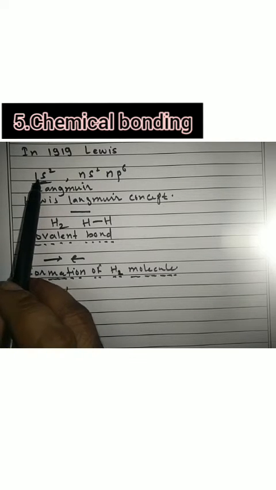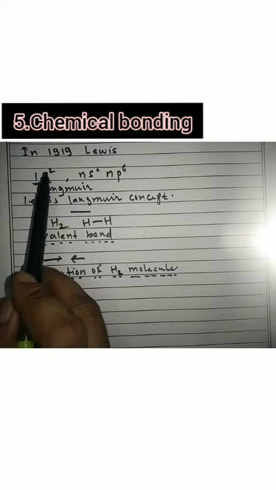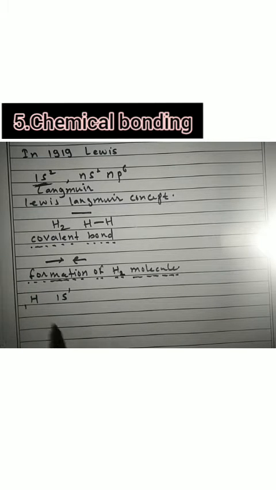Here hydrogen has only one electron, so it requires one more electron to acquire the configuration 1s2. So this hydrogen atom will approach another hydrogen atom, which also has atomic number 1 and electronic configuration 1s1. These two hydrogen atoms approach each other to form the hydrogen molecule, H2.